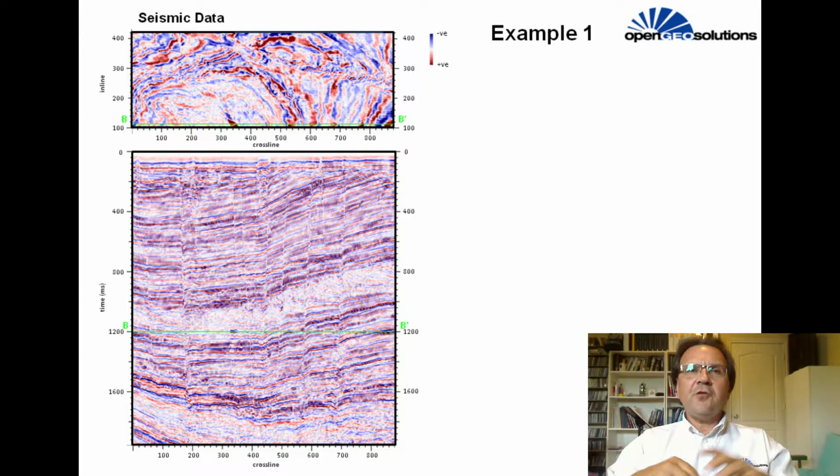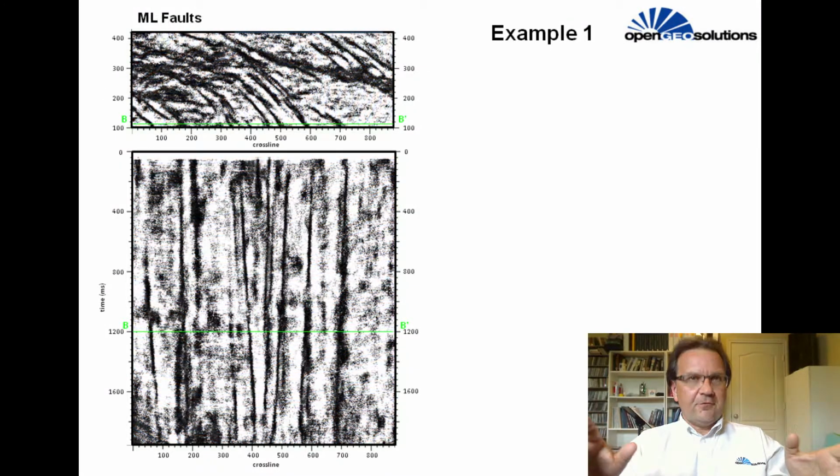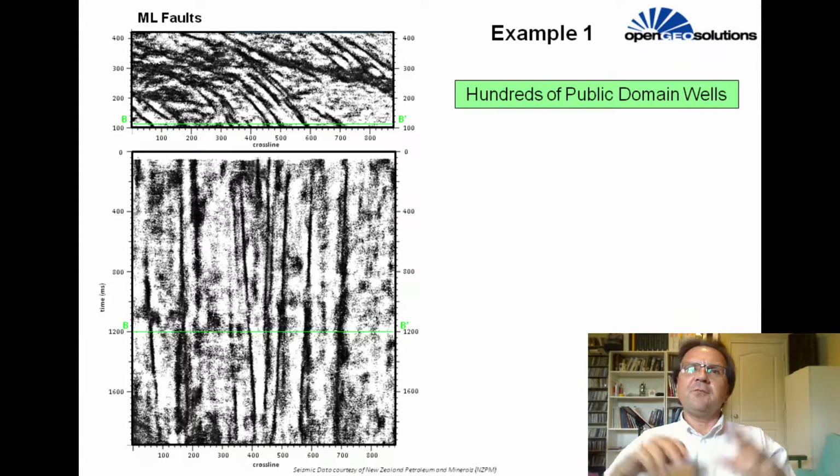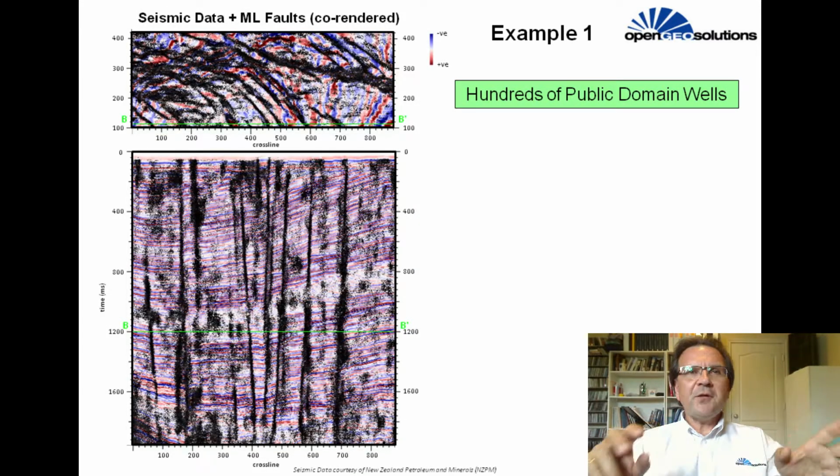As a first step into the artificial intelligence machine learning world, we decided to focus on a well-defined and, on first glance, simple interpretation task that is fundamental to seismic interpretation, that being fault definition. We started with a database of hundreds of public domain wells and used the well logs to generate millions of